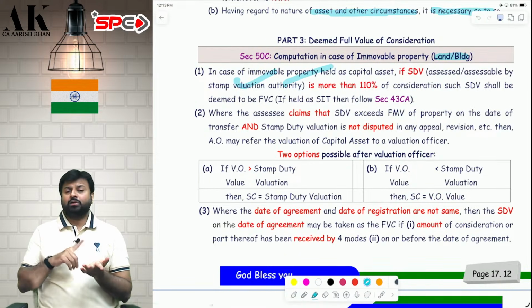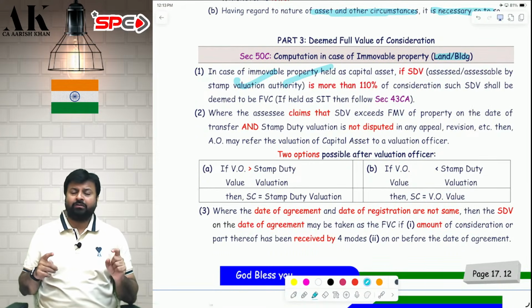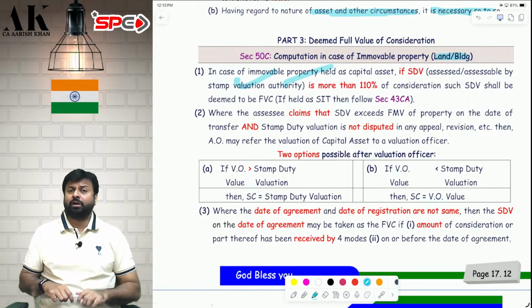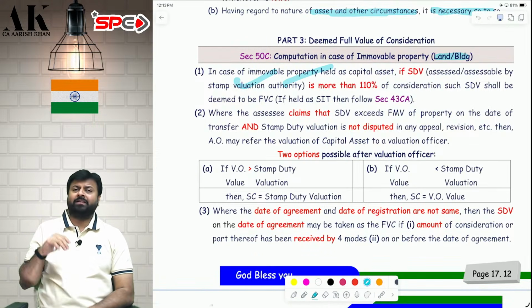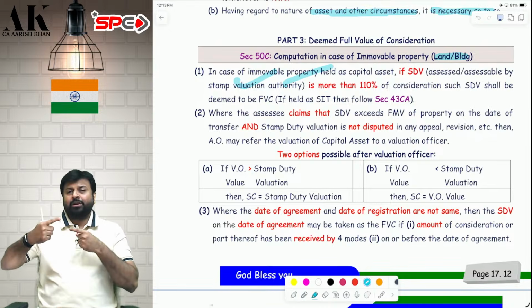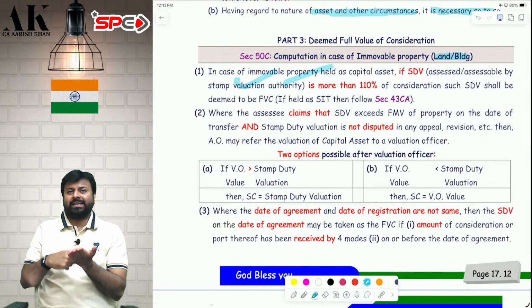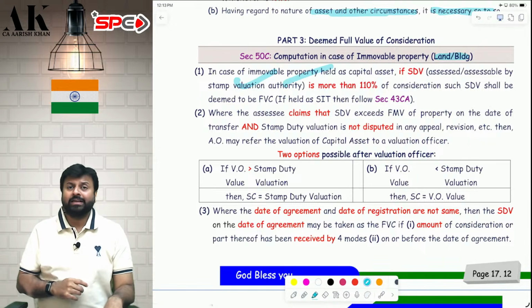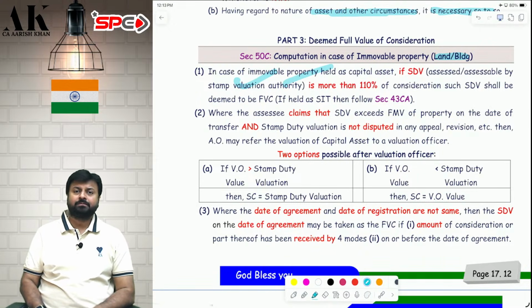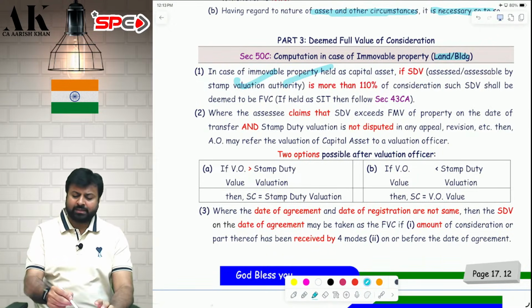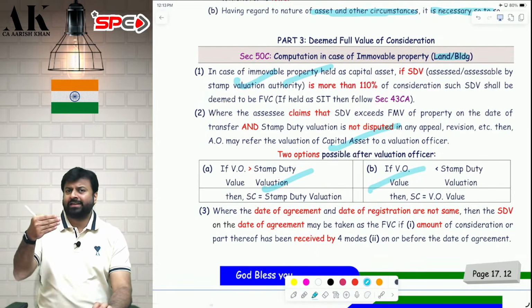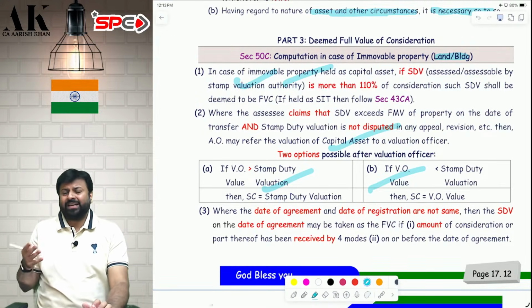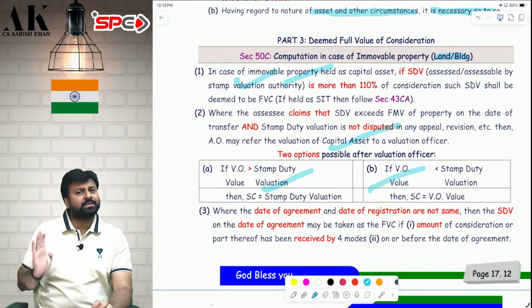So if you refer the matter to valuation officer and if it goes to departmental valuation officer, it will not go beyond the stamp duty value declared earlier. Further, if the departmental valuation officer reduces the stamp duty value to 105 lakhs, then this section is not applicable only because the difference between 100 lakhs, the sale consideration, and 105 lakhs is not exceeding 110%. So all these three possibilities are over here. I hope it is clear to all of you. So better option is go to the departmental valuation officer, get it reduced. If it is reduced, great. If it doesn't reduce, it cannot increase more than the stamp duty value.